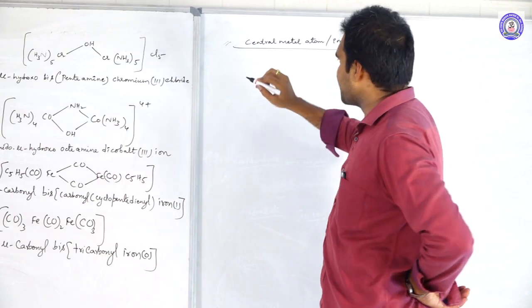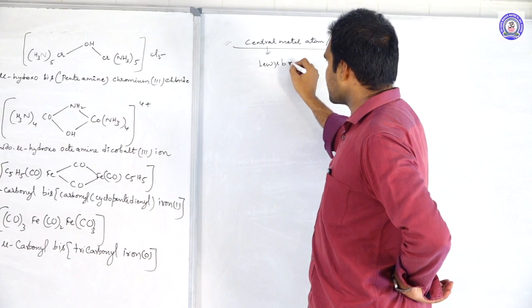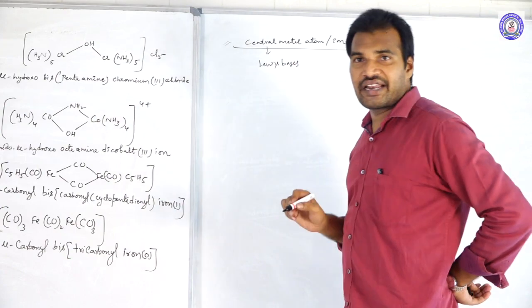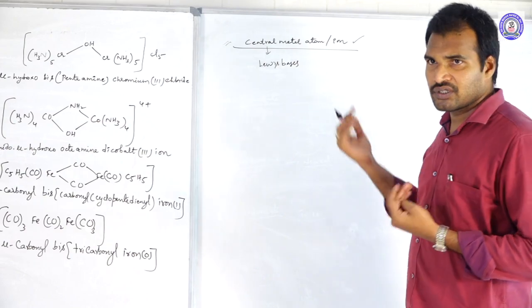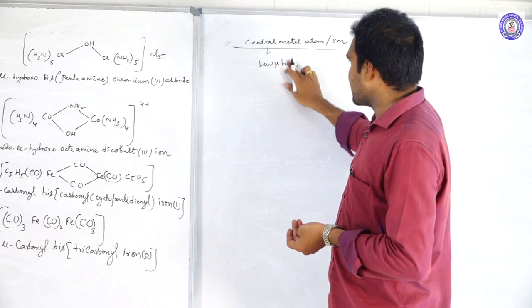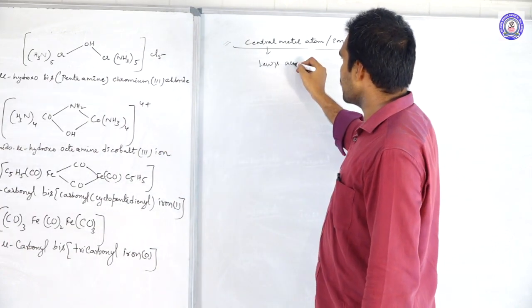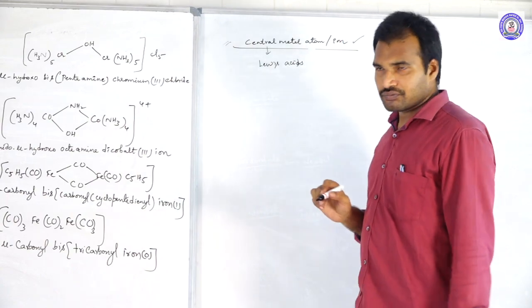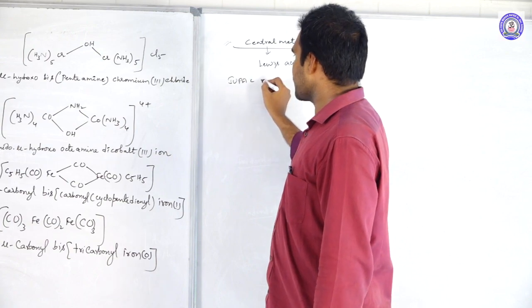Now, the central metal atom always acts as a Lewis acid, because it is always accepting, while Lewis bases are the donors. They always act as Lewis acids. Next one, IUPAC nomenclature. Let us see that.